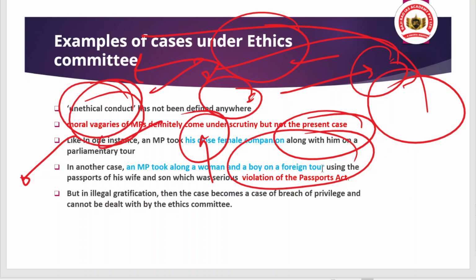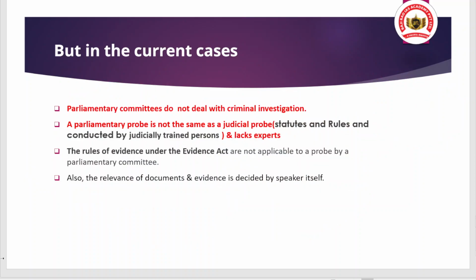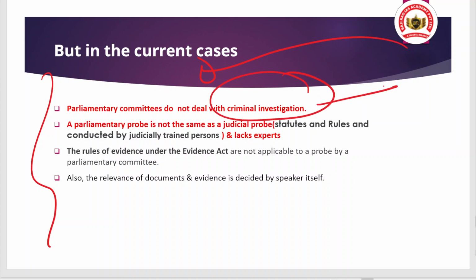So ultimately the article tried to say that this incident also should be considered under the privilege committee, not the ethics committee. But we are seeing that it has been referred to the ethics committee. And you should note an important point: parliamentary committees do not deal with criminal investigation. Criminal investigation can be done against civil servants or civil officials, but the committee does not do criminal investigation.